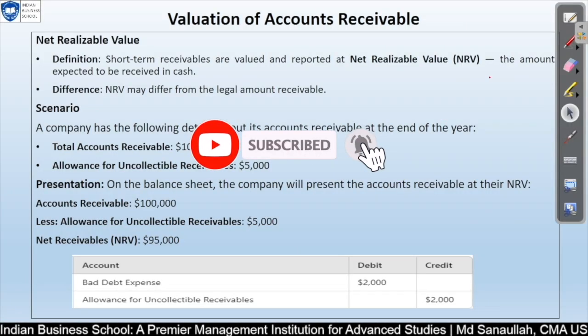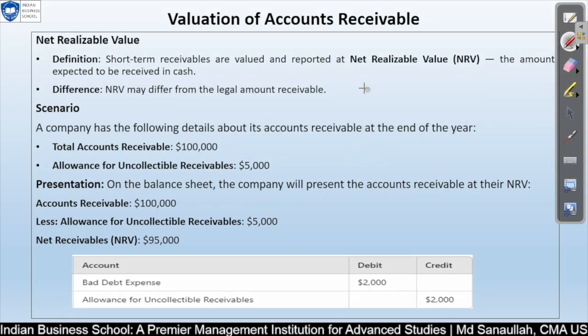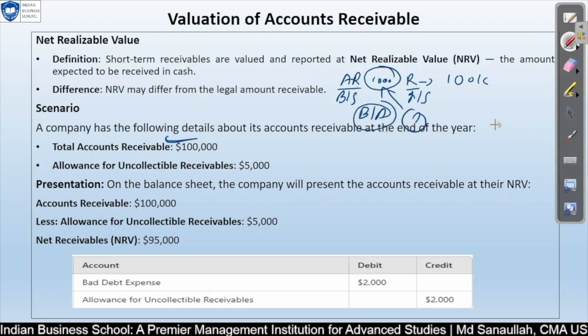Now we are going to learn about the NRV system. What does it mean? Suppose you have sold a product for 1000. So in your revenue there is 1000k, and in your AR on the balance sheet, this is income statement related, we have 1000k. At the time when we are closing our books of accounts, the question will come: are we able to collect all this amount of 1000k, or will some of the customers or buyers be defaulters and not pay, so how much amount will we not get?